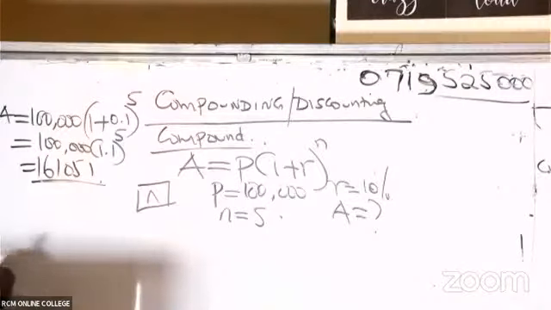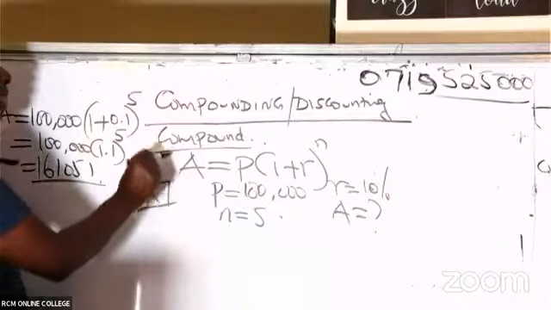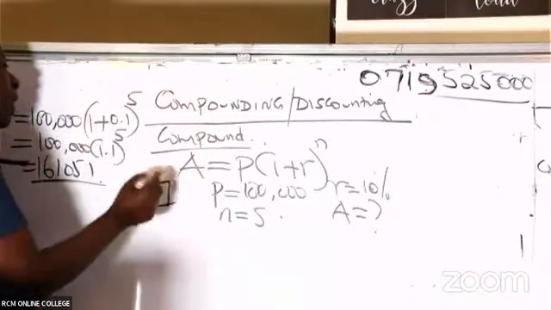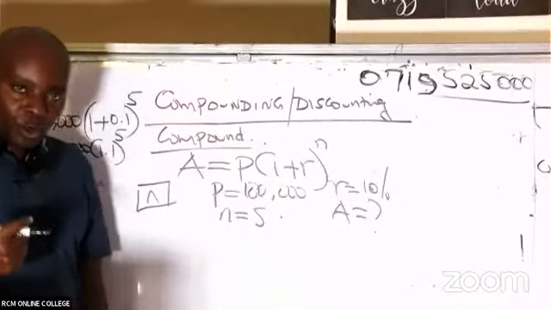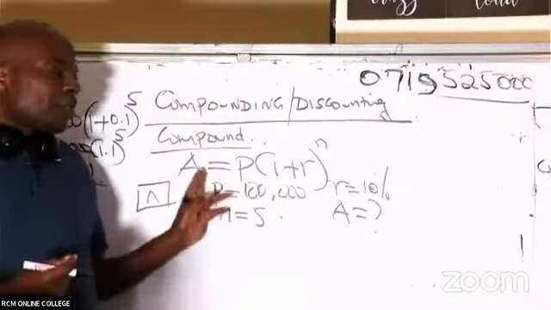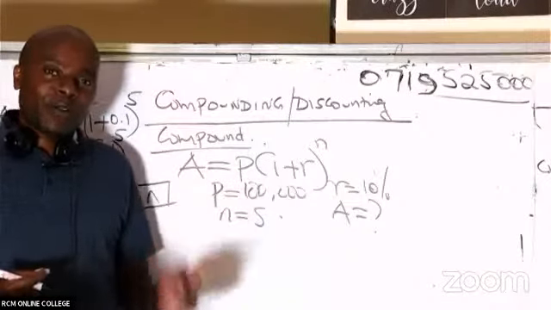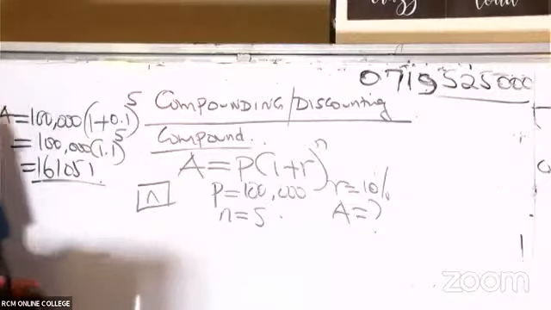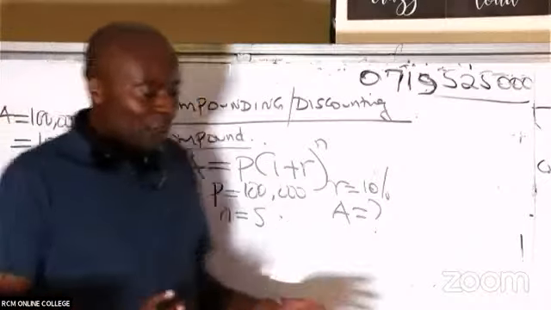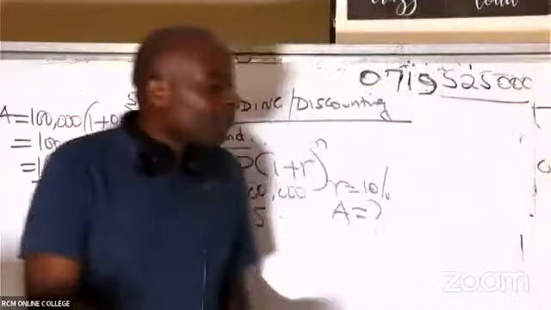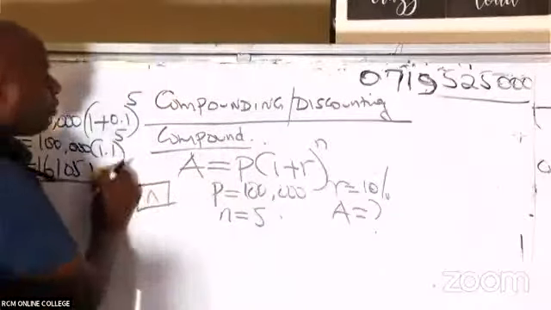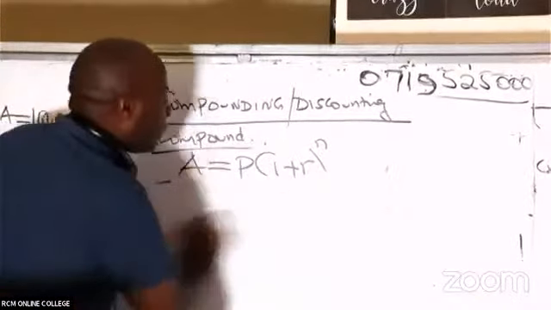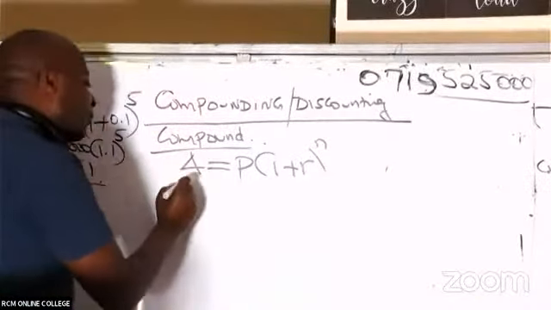Ladies and gentlemen, remember this amount you're going to get, the cumulative amount, is what we call the future value. So whenever you see this amount A, it's also known as your future value. And now that is what connects my arguments today. Today I've got very good arguments, ladies and gentlemen. What I'm saying here, from this formula, is something very important: